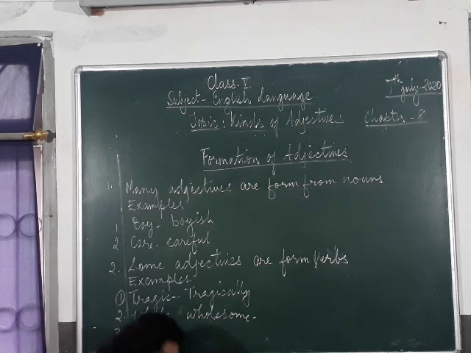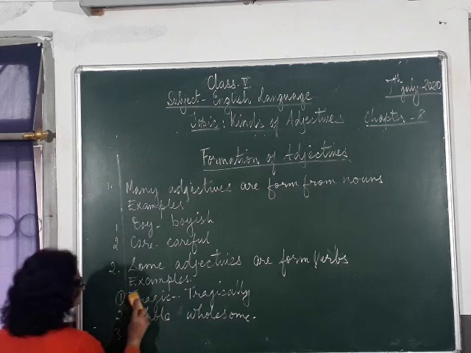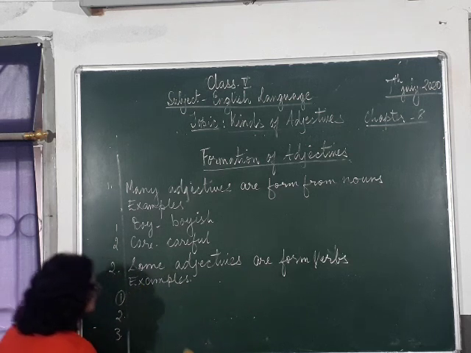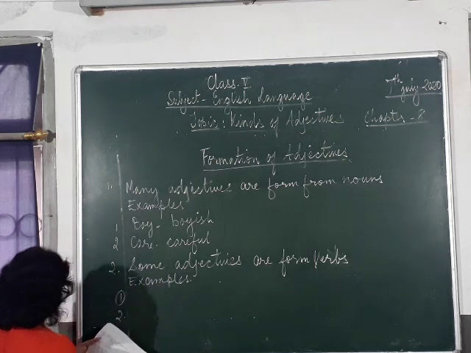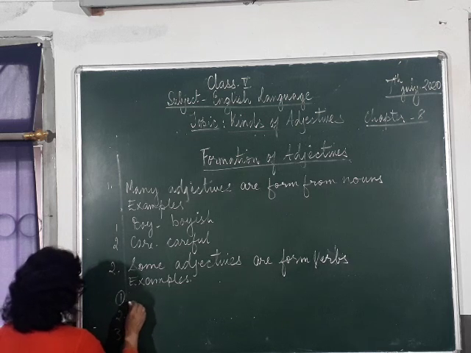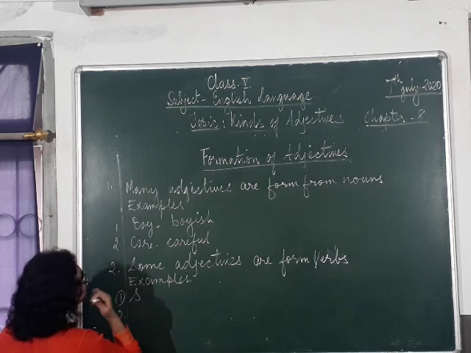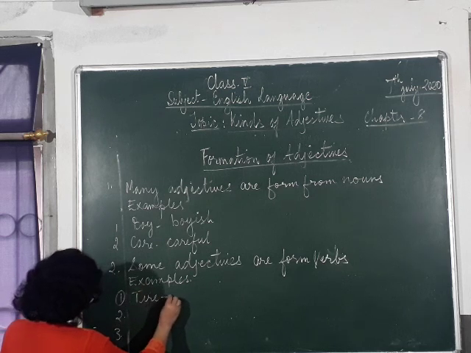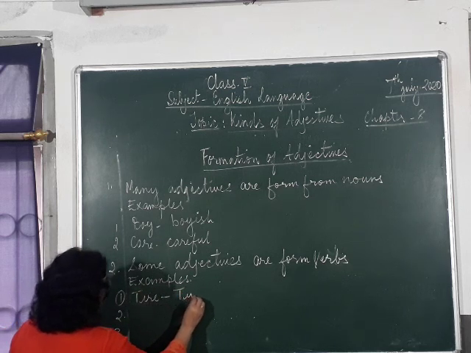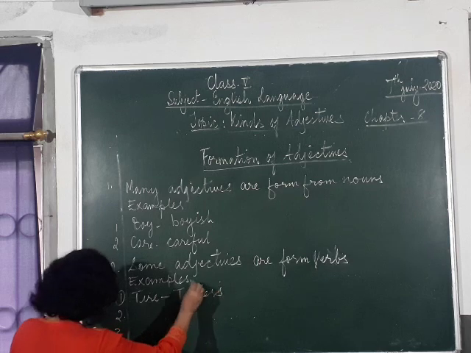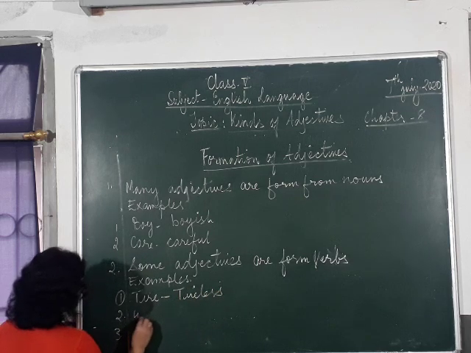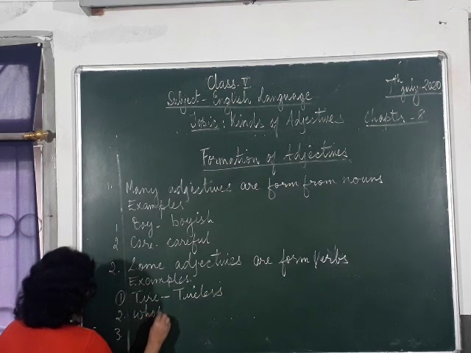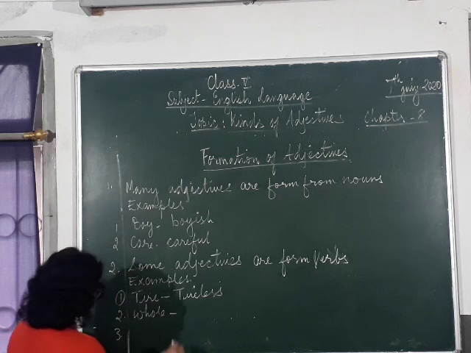Oh, sorry, I made a mistake here. This example is adjective, children. Verbs: tire, tireless; whole, wholesome.